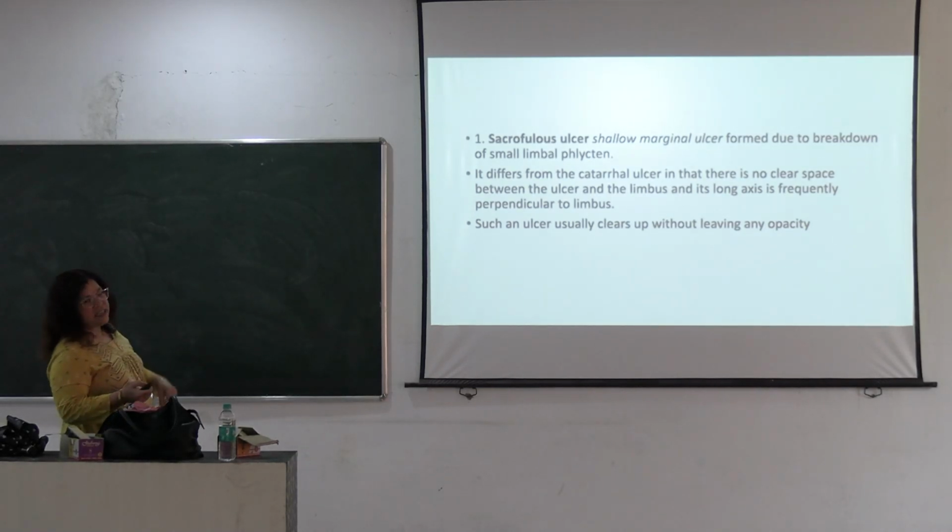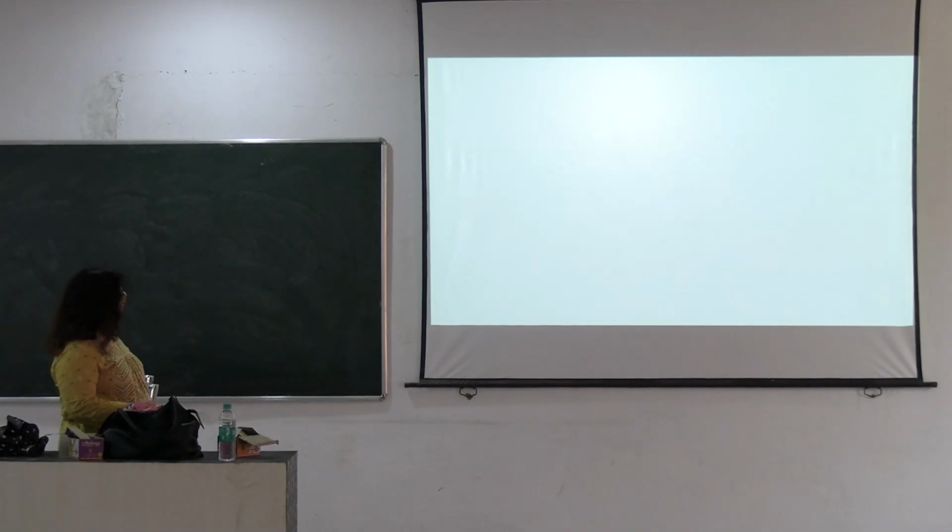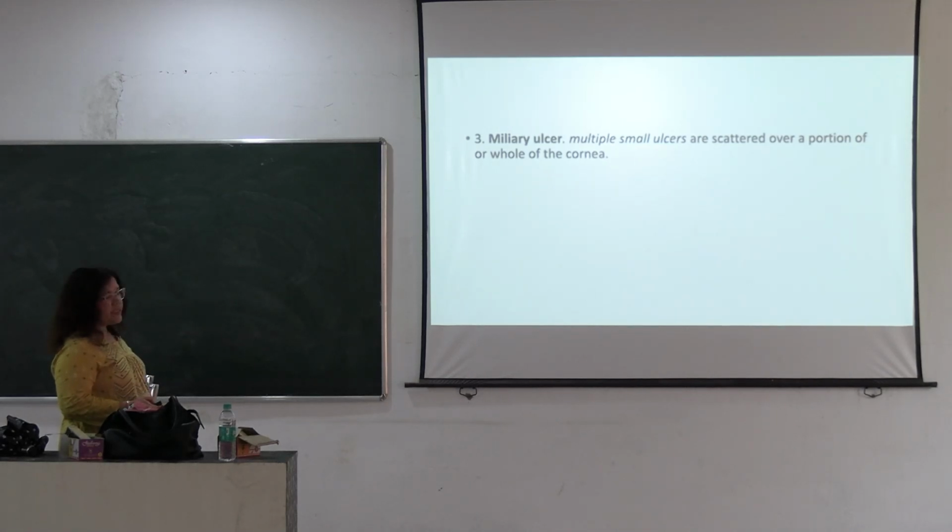If marginal ulcer is present, there is after-treatment opacity, and if phlyctenular keratitis is present, after healing there is no scarring or opacities. Then fascicular is the very deep ulcer. It affects up to the level of stroma and is covered with granulation tissue, and sometimes pustules are also present there.